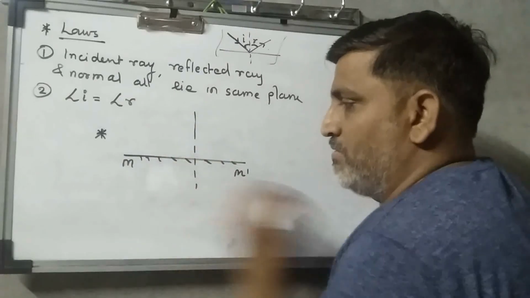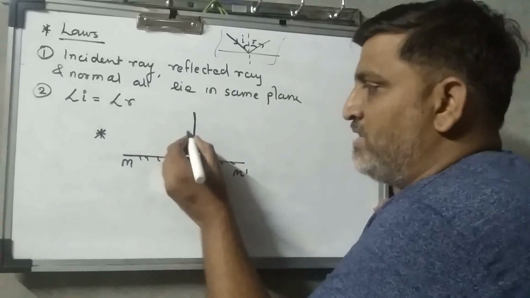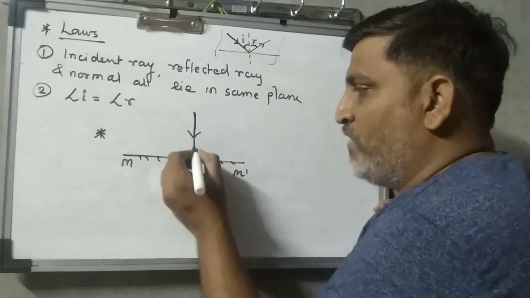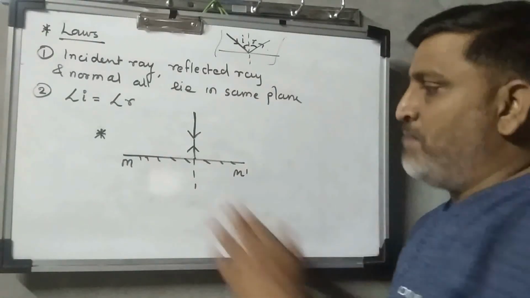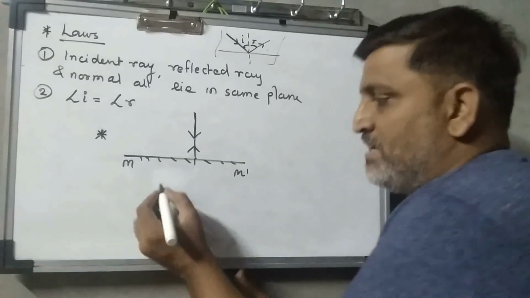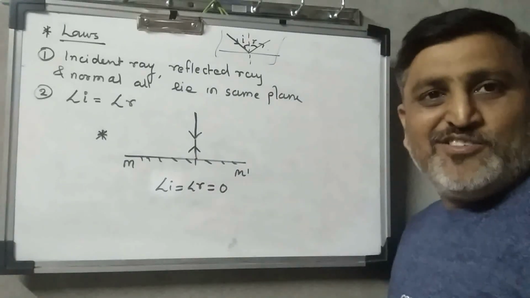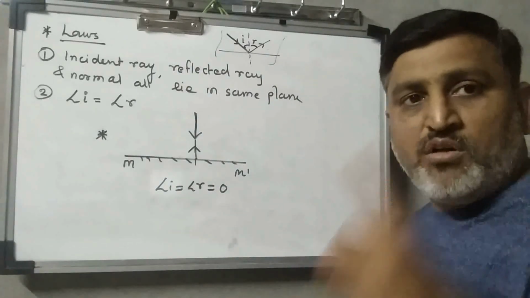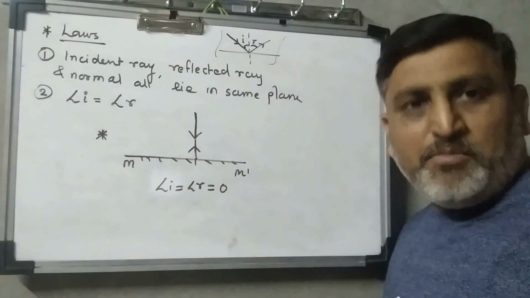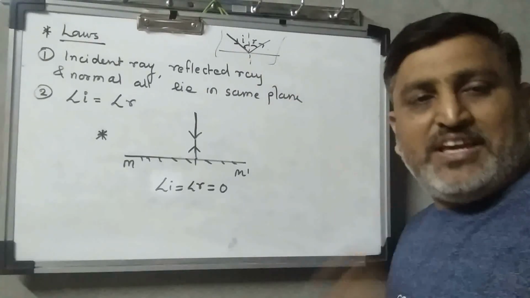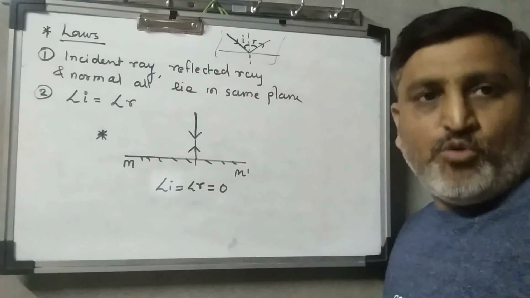If the ray of light falls on the plane surface along the normal, then after reflection it traces the same path and bounces back along the same path. Here the angle of incidence is equal to the angle of reflection, and it is 0 degrees. Okay, thank you.